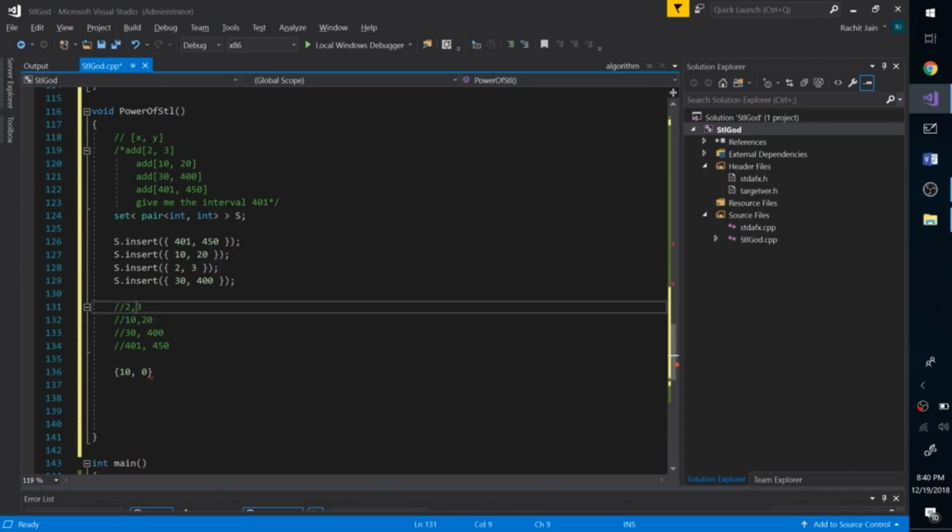So now we get the iterator of this, and based on our algorithm we go one step back and we reach 2 comma 3. So we go one step back now to 2 comma 3 based on our algorithm, and it fails miserably because it says that 10 is not contained in any interval, but it was there.